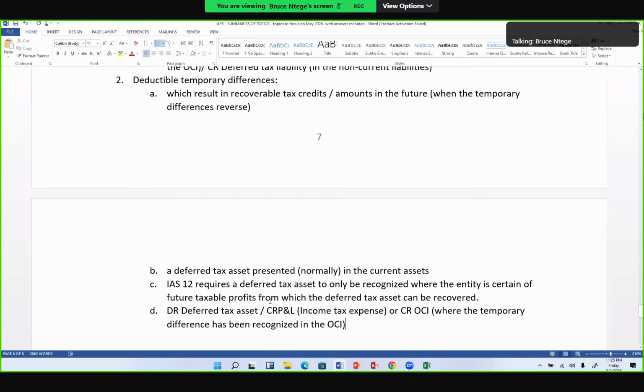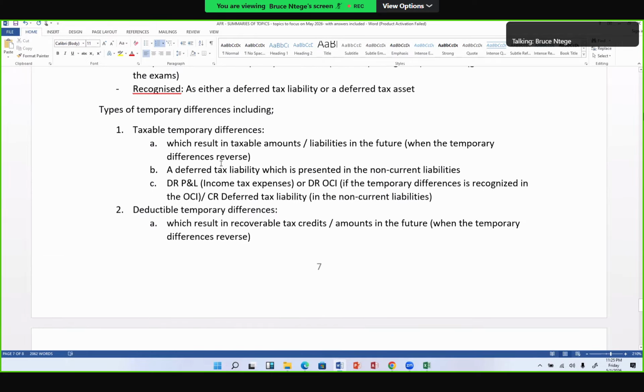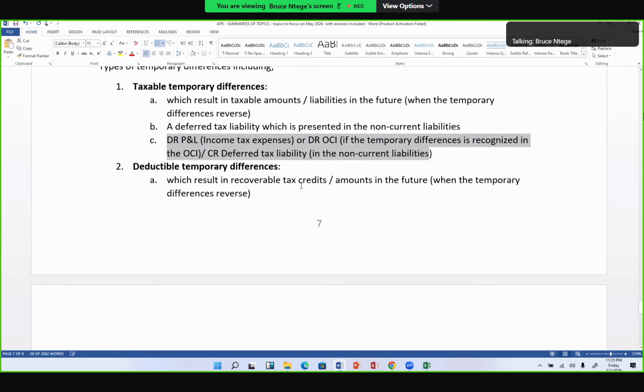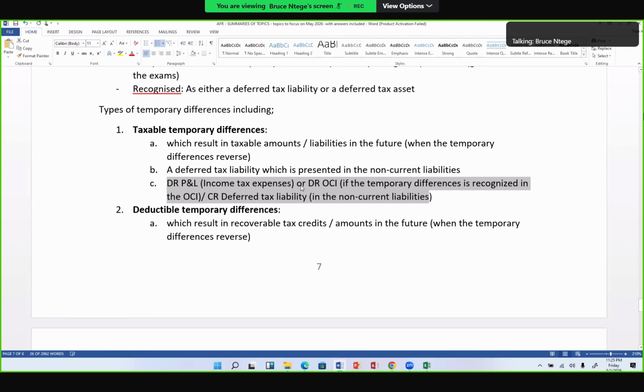Okay, so the case is, how do you know that this temporary difference is a taxable temporary difference? Or how do you get to know that this temporary difference is a deductible temporary difference? Because if you get the type correct, then you are also going to deal with the accounting entries correct, including the presentation. Otherwise, if you get the type wrong, you'll not be able to know whether you're computing a deferred tax asset or deferred tax liability.